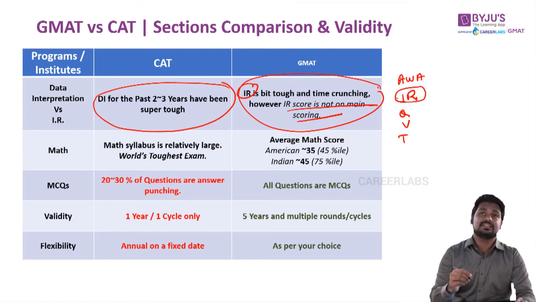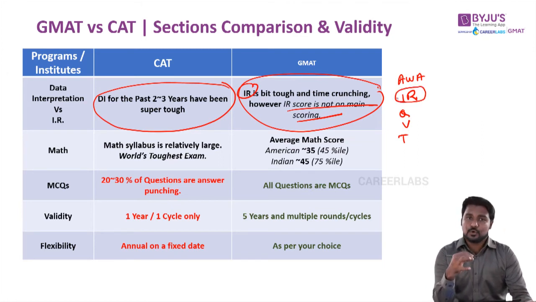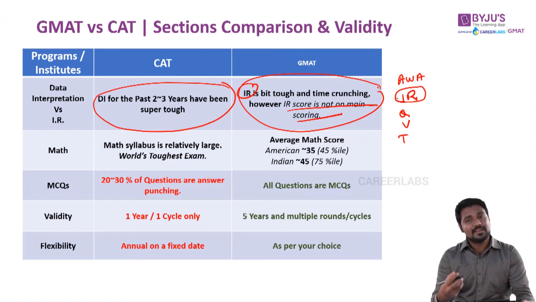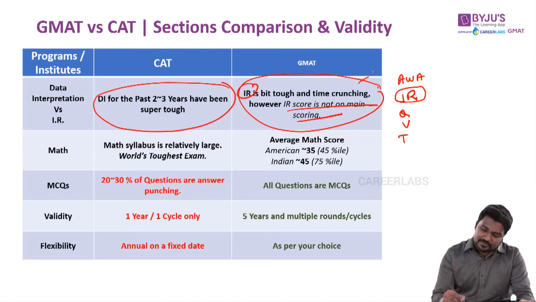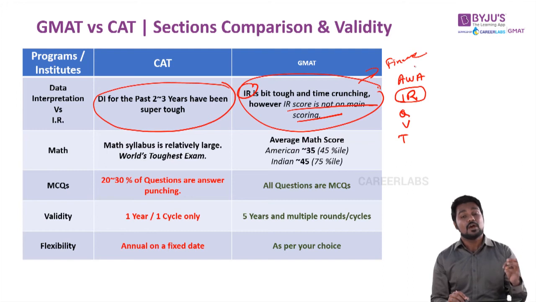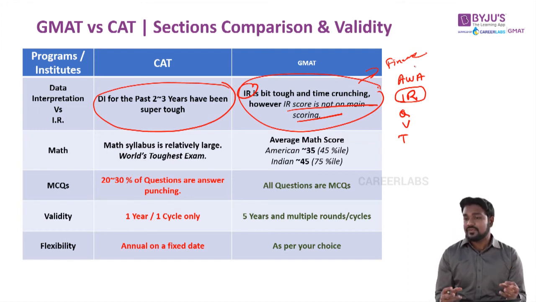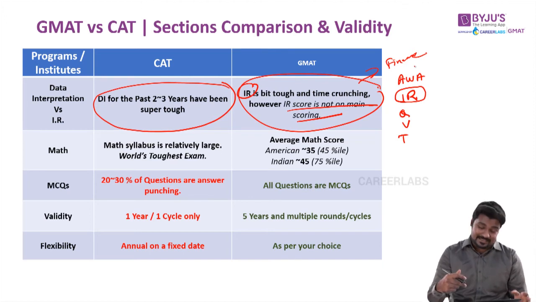Now why this is very interesting is that, let us say you want to become a social entrepreneur. So that's the MBA specialization you're going to apply for. If you look at B schools, when they accept you for social entrepreneurship, this section is not really strongly considered. But this section becomes very critical when you want to apply for a finance role. So there's always this flexibility. Your strengths are only tested on what you are strong at. Something that is not applicable is not really considered as part of your scoring. That flexibility is there.